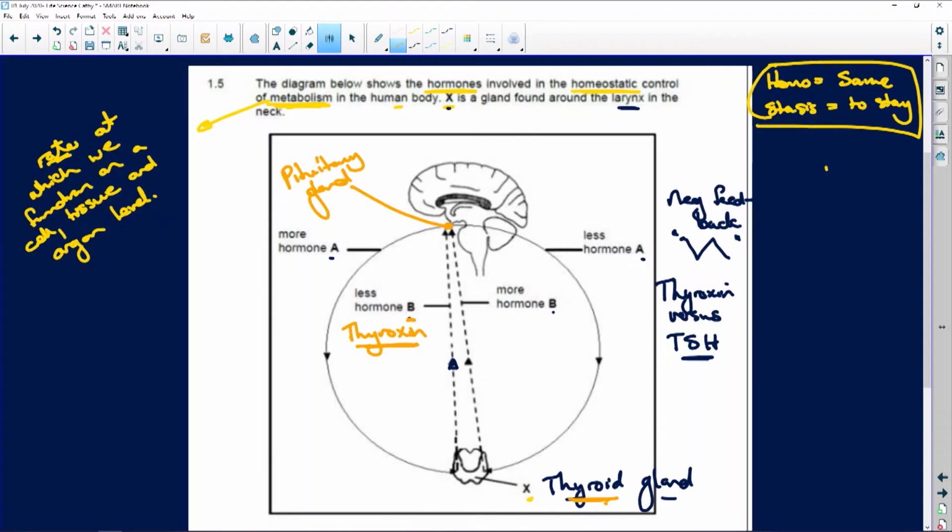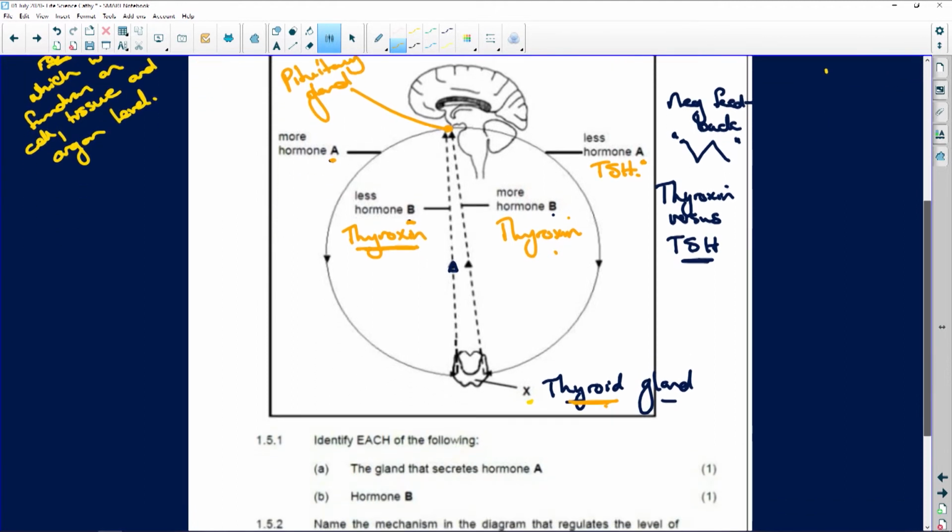So there's your pituitary. And the pituitary is now going to, and here we've got less of this thyroxine, and here we're going to have more thyroxine. Okay, now we figured this out. We've got to think of more of this hormone and less of this hormone. And what is hormone A going to be in relation to thyroxine? It is thyroid stimulating hormone. So now we've already figured out what our hormones are. So let's check our questions out.